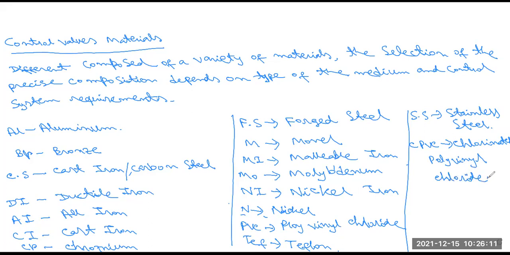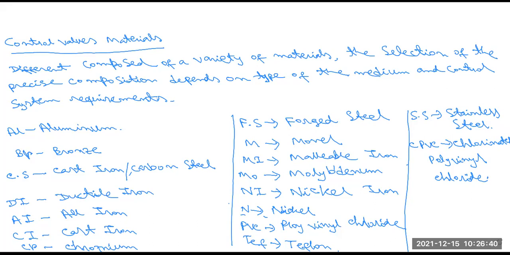So these are the materials we use to make the different types of control valves. They are composed of a variety of materials, and the selection of the precise composition depends on the type of medium, which medium you set the control valve for, and also the control system requirements.